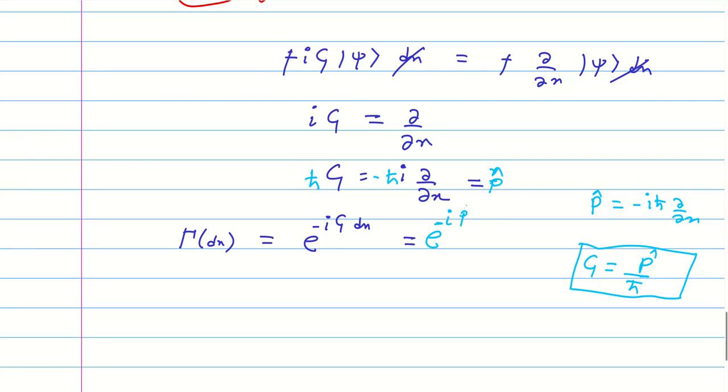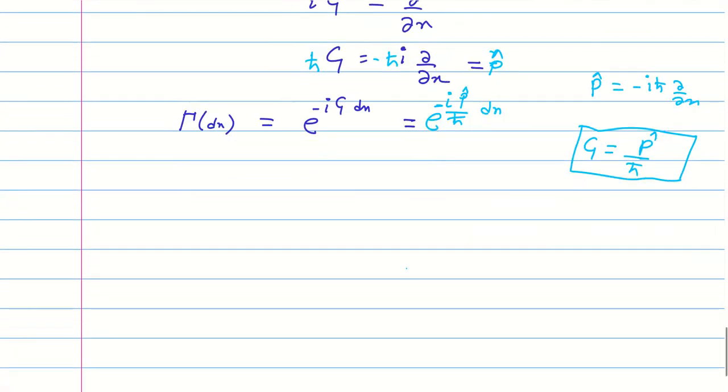It's e to the minus I P dx by h cross. So this state x, if you want to translate to the next state, the state X plus dx, what you have to do? You have to multiply with this translation operator, and it looks like this.